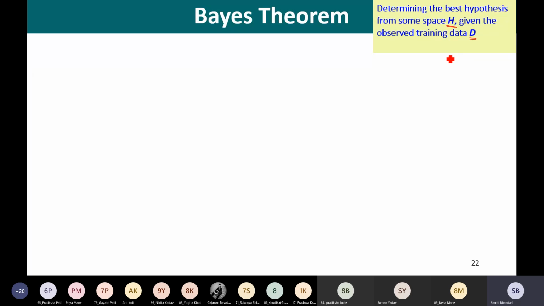Right? That means we always demand the most probable hypothesis H given the training data D. And also in addition, we may have some initial knowledge about the prior probabilities of the various hypotheses in the hypothesis space capital H. So, Bayes' theorem provides a direct method for computing the probability of a hypothesis based on its prior probability, the probabilities of observing data given the hypothesis, and the observed data itself.